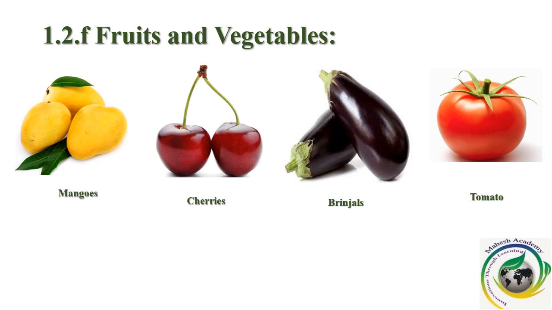Understood? Then different parts of the plant which can serve as our food. And what are those parts? They are roots, stem, leaves, flowers, fruits, and vegetables.